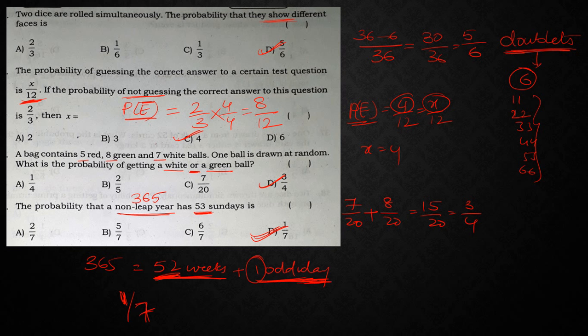Suppose instead of a non-leap year, if he gives a leap year, then we will be getting 2 by 7 as the answer. Okay, instead of a non-leap year, if he gives a leap year, then this 2 by 7 will be my answer, right? So that also we will see.